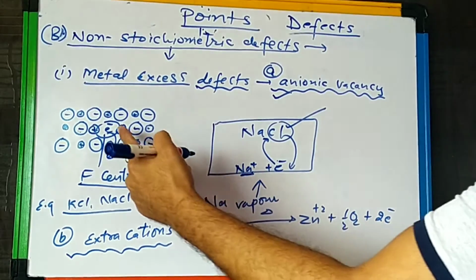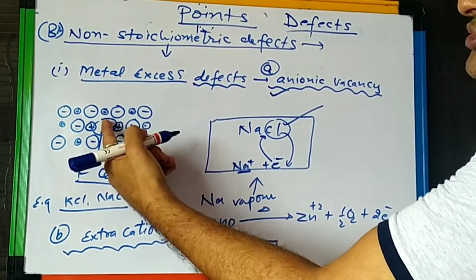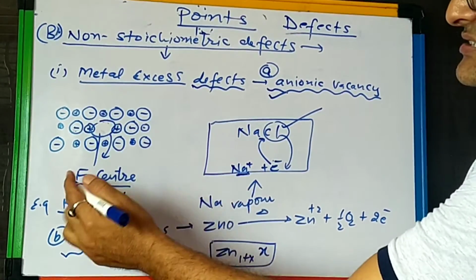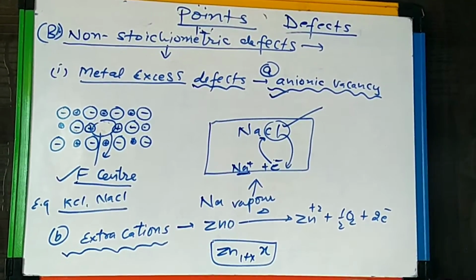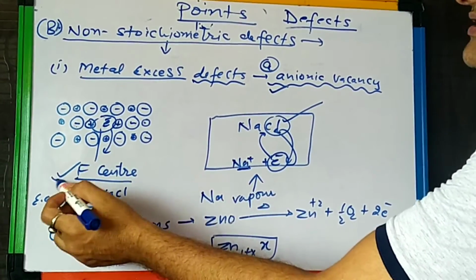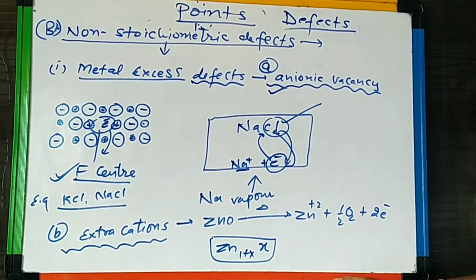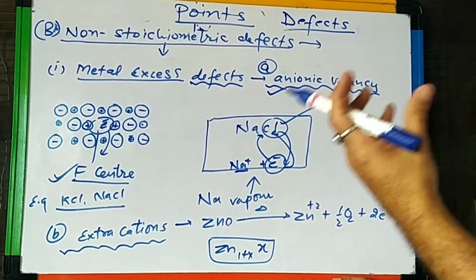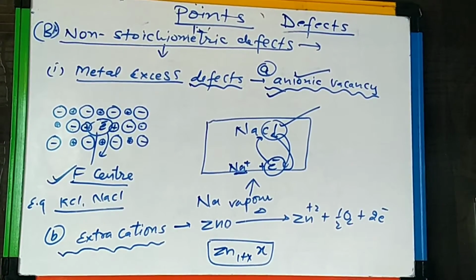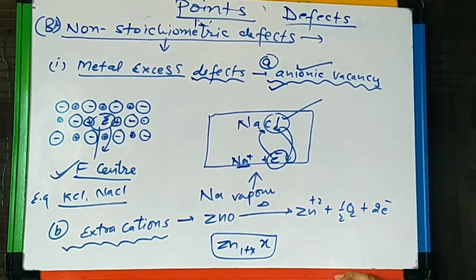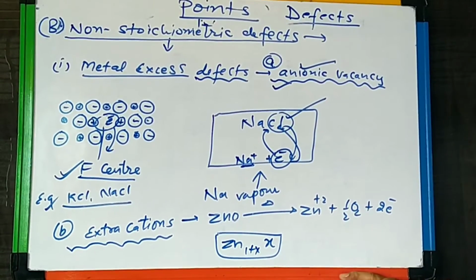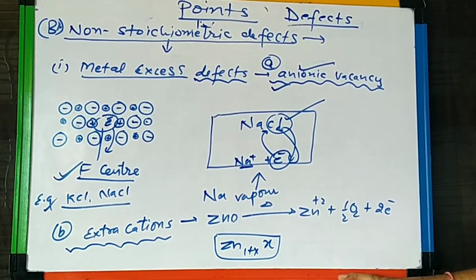So the vacancy is created due to the migration of the anion from the crystal to the surface, and this vacancy is called the F center. The electron fills the space, and this space is called the F center. So the vacancy is created, and we call it metal excess defect due to anionic vacancy. This type of defect arises in crystals like KCl and NaCl.